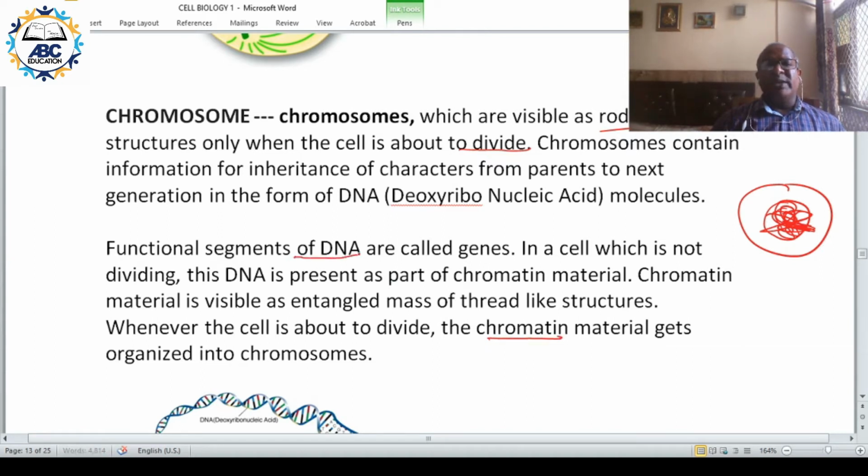Now the functional segments of DNA are called genes. One gene codes for one protein. The functional segments of DNA are called genes. They code for protein.